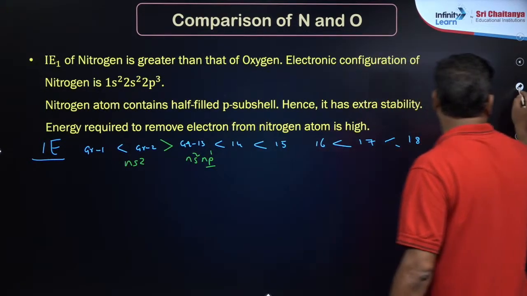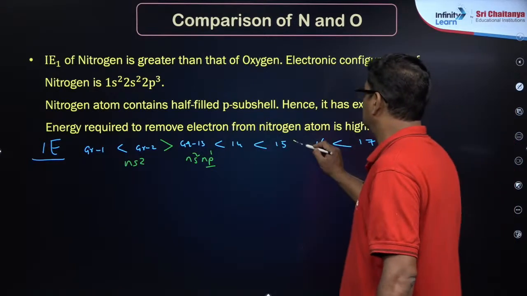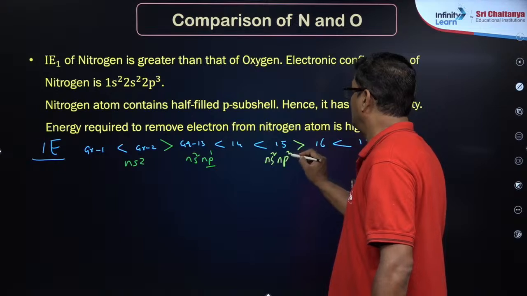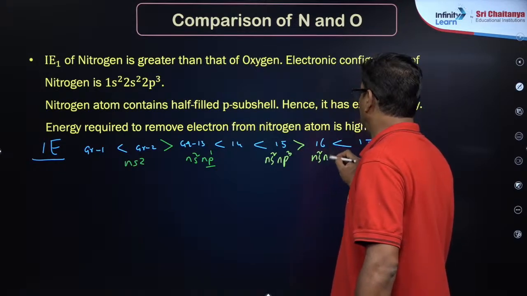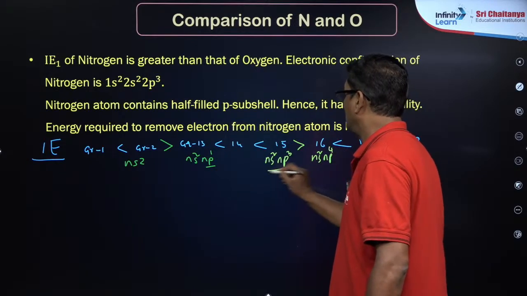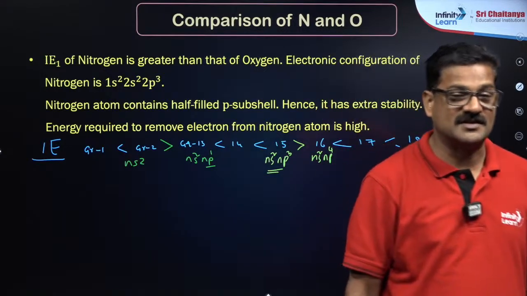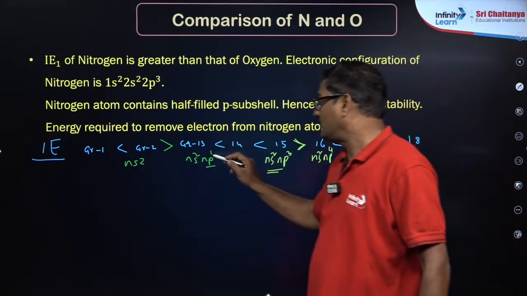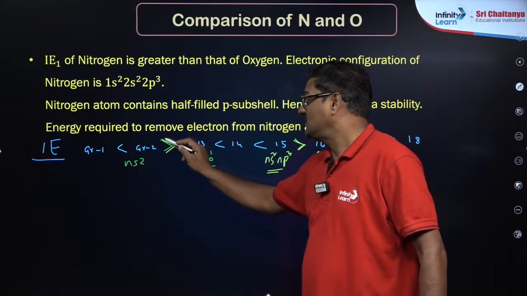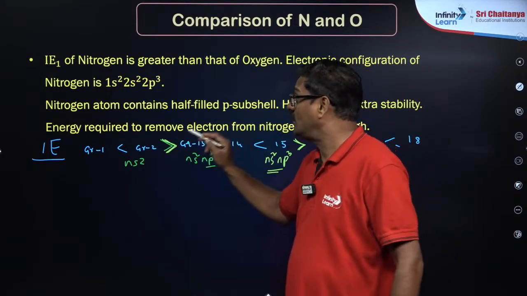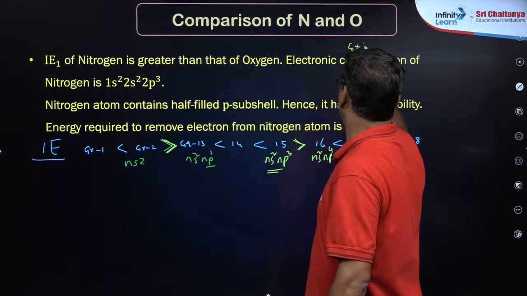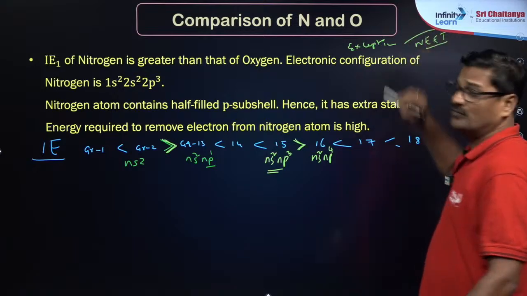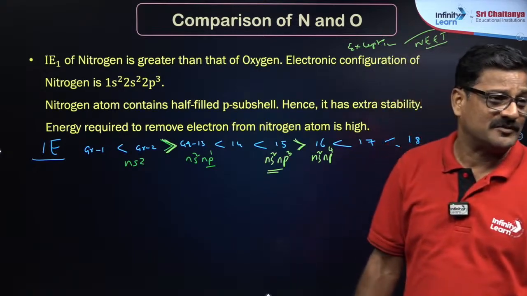Group 15 is greater than group 16 क्योंकि that is ns2 np3 half filled electron configuration है ns2 np4 से. So half filled electron configuration की वजह से यहाँ पर ionization energy ज़्यादा होगा and p1 electron configuration की वजह से यहाँ पर ionization कम होगा. These are the exception cases in NEET examination, my dear students. So very important concepts that I am giving.